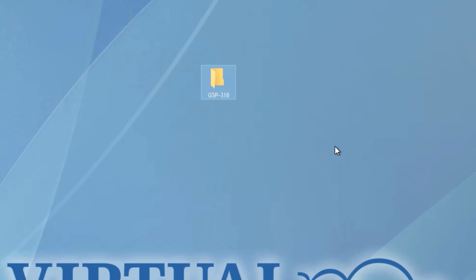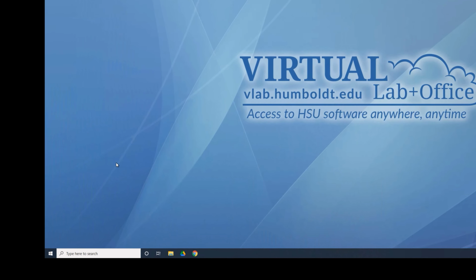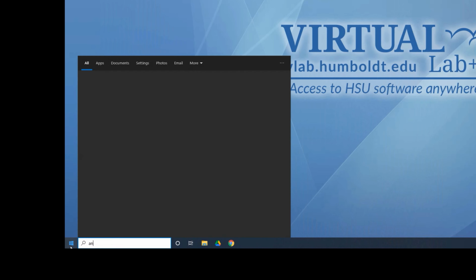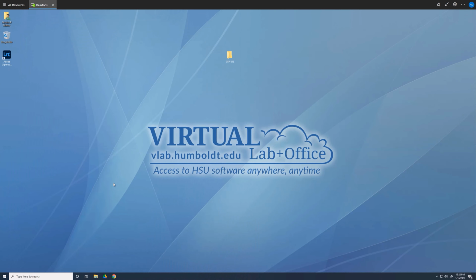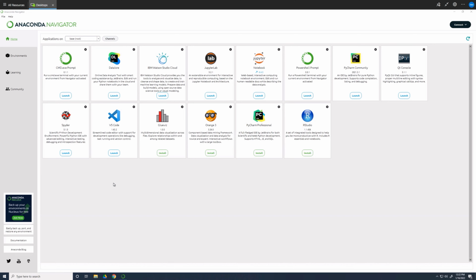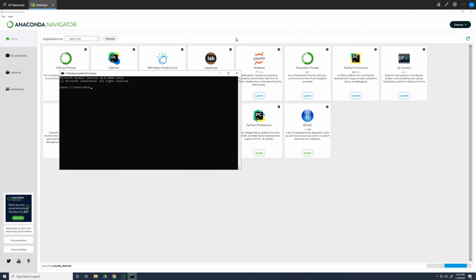For the sake of simplicity, I'm going to show you how to do it with the Anaconda Navigator application. Locate the Anaconda Navigator on your computer and start the application. On Windows, you can press the Windows key and type in Anaconda to find it. Here you can see the applications that were installed with Anaconda. Locate the application titled cmd.exe prompt and open it. Once it opens, you can minimize the Anaconda Navigator.